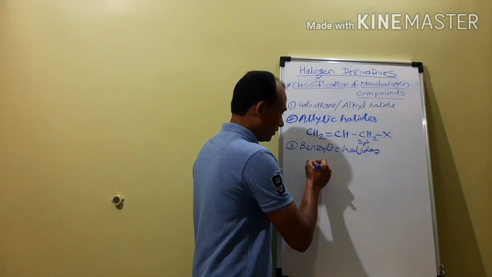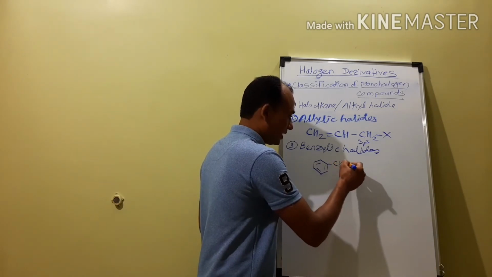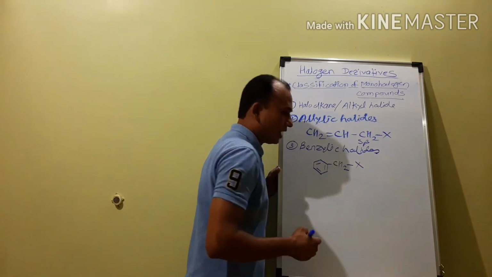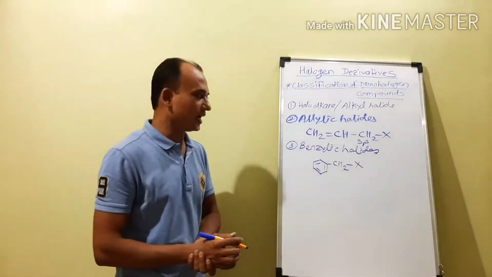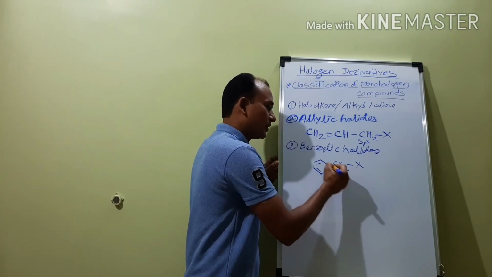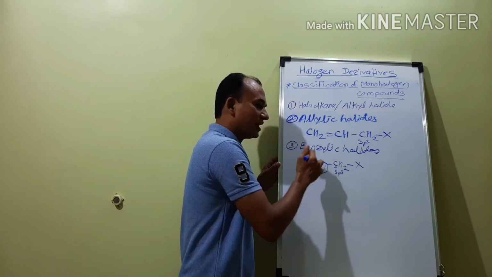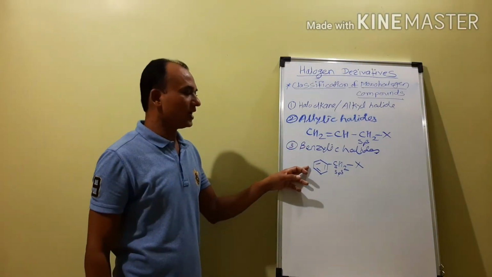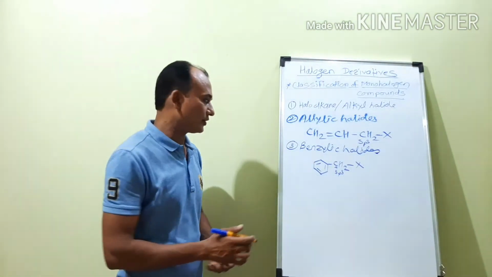For example, if this is the benzene ring, and to this benzene ring a CH2 group is attached, and to this CH2 group a halogen atom is attached, then such compounds are called benzylic halides. In that case, the hybridization of this carbon atom is sp3. To this sp3 carbon atom, the halogen atom is attached, but this carbon atom is attached to the benzene ring or the aromatic ring. Such compounds are called benzylic halides.